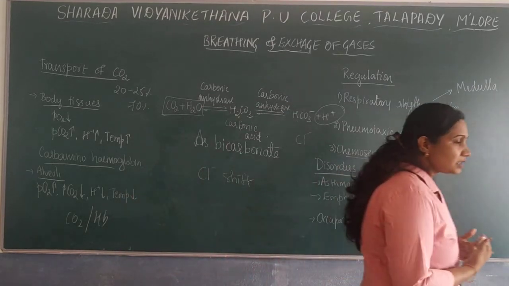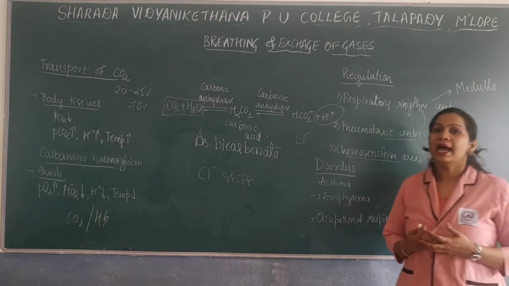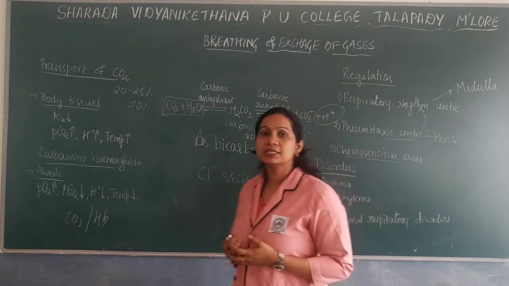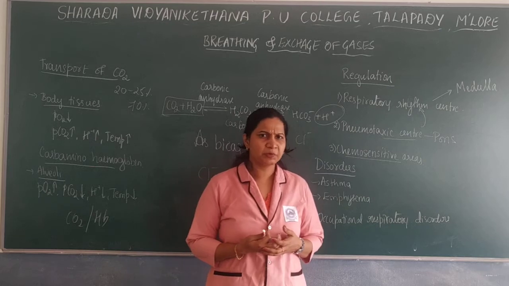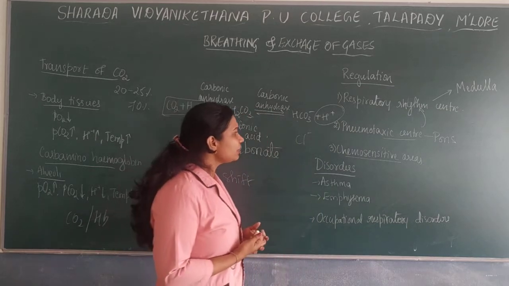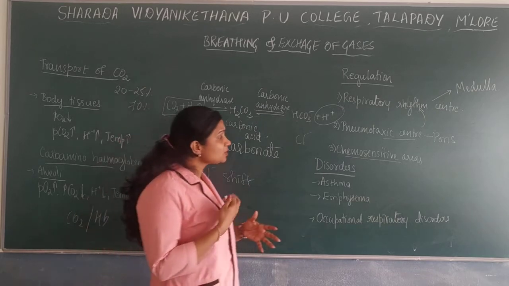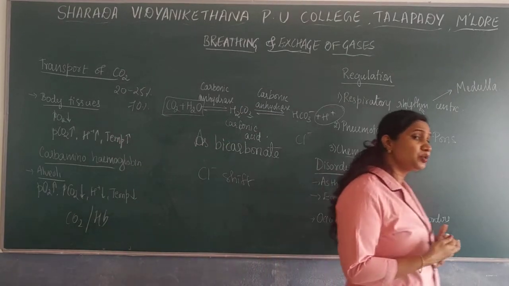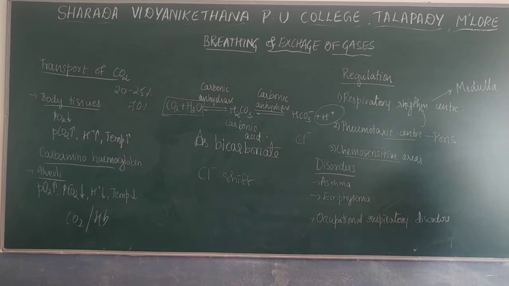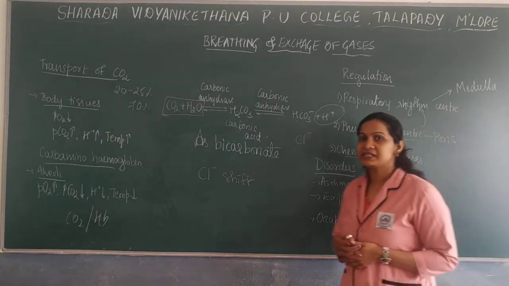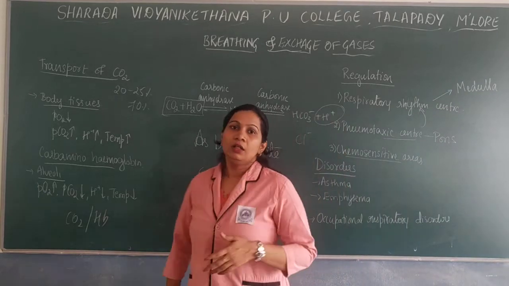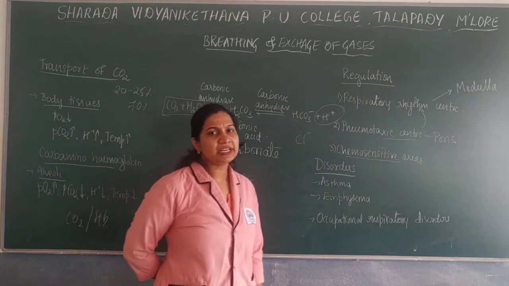These will be activated when there is an increase in the carbon dioxide. That will send a signal towards these respiratory rhythm centers, and in turn there is a change in the respiratory rate.